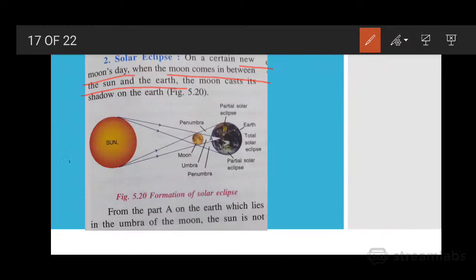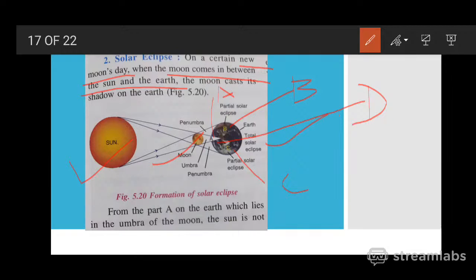The place of the sun is fixed. Only the places of the moon and the earth keep on changing, because the earth revolves around the sun and the moon revolves around the earth. So here is part A. When I use the letters A, B and C, I'll make it very clear. This one is A. Then this part is B, and this part is C. And here this pointed part is D.